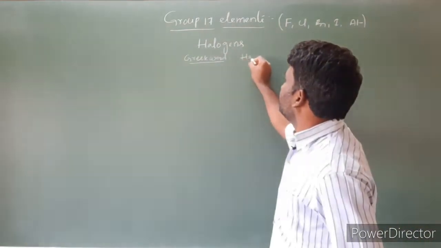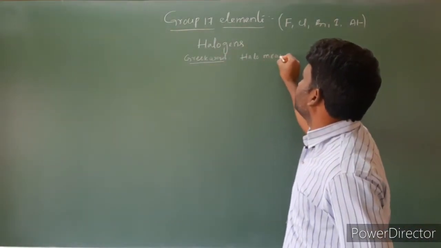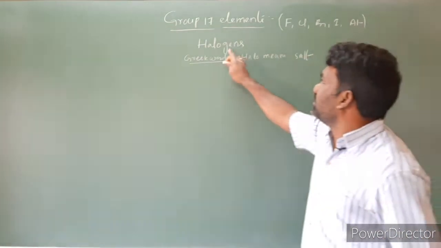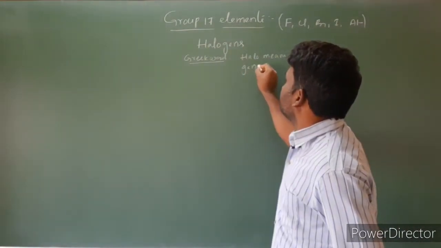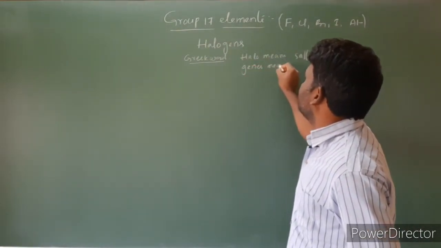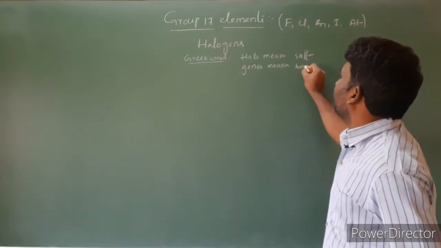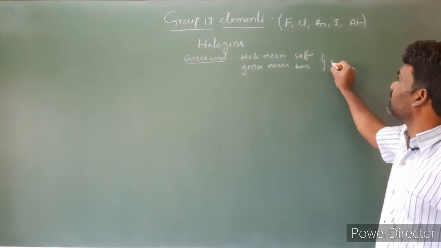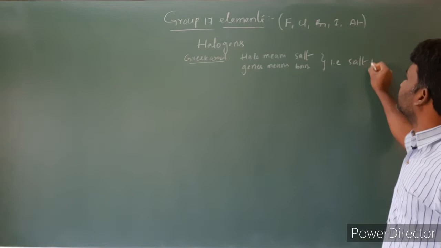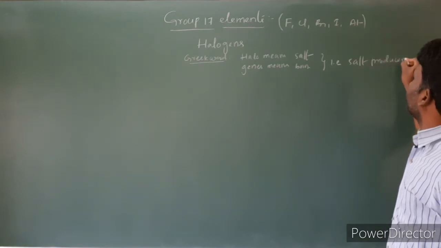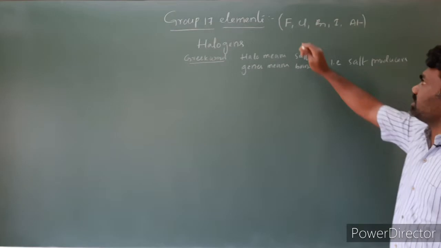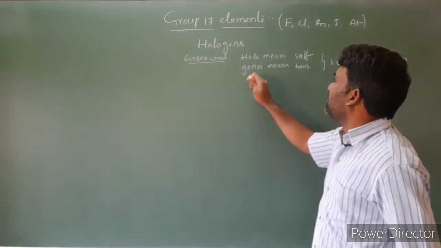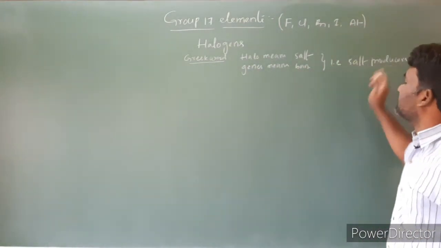Halo means salt, genes means born. So halogens, salt born, in other words, you can write it as salt producers. They are salt producers. Halogens will produce salt, so they are salt producers. So in Greek, halo means salt, genes means born. In simple words, that is salt producers.